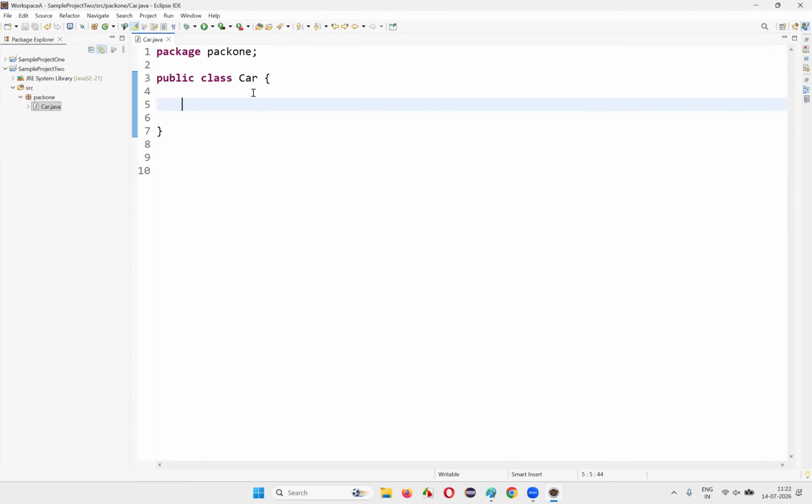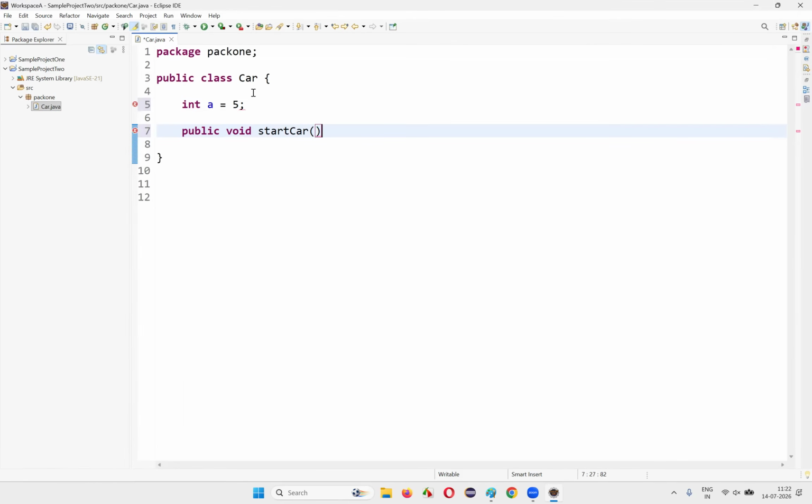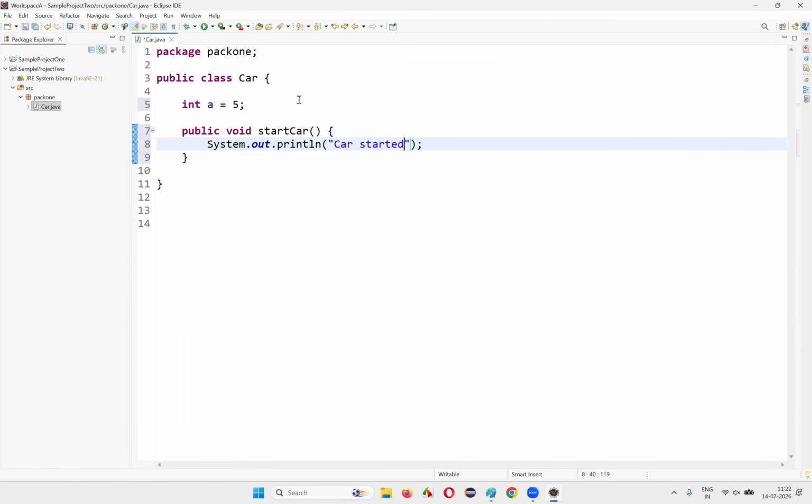Here I'll create some variables also, guys. Int a is equal to 5, and a public void start car method. I'll say system.out.println, car started. And I'll print the value of this variable a also, just to have the difference.